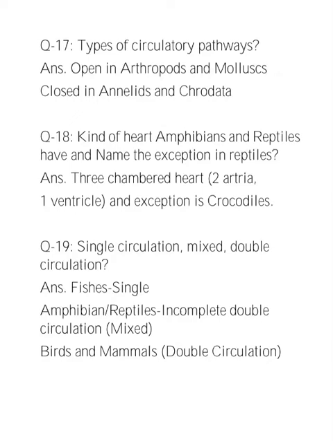Single circulation. In amphibians and reptiles, we have incomplete double circulation, mixed. The left atrium receives the oxygenated blood and the right atrium gets the deoxygenated blood. However, they get mixed up in the single ventricle which pumps out mixed blood. But in birds and mammals, we have double circulation.